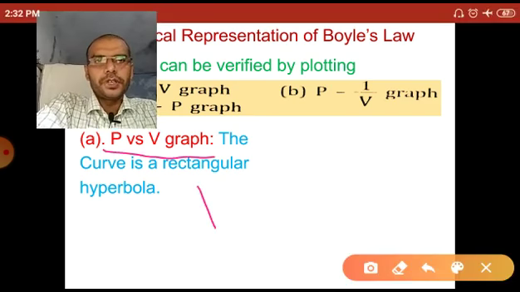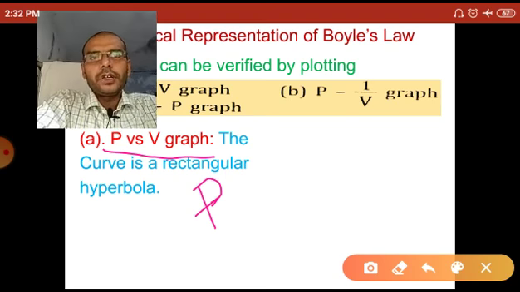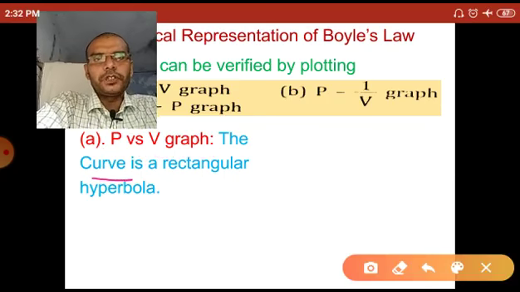That means when pressure increases, how does the volume change? If we plot the graph between pressure versus volume, then we obtain a curve which is a rectangular hyperbola. Let's see the diagram.